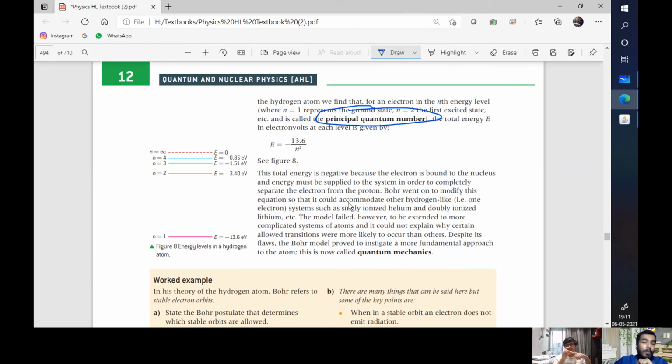The first one is the principal quantum number. This principal quantum number is essentially the orbital in which the electron exists, and you can use that to identify how much energy the electron will have if it's in that orbital. So if it's in the first orbital, it will be 13.6 divided by n square, n will be 1, so it will be 13.6, then 3.4, then minus 1.51, minus 0.85, then 0 and positive values.